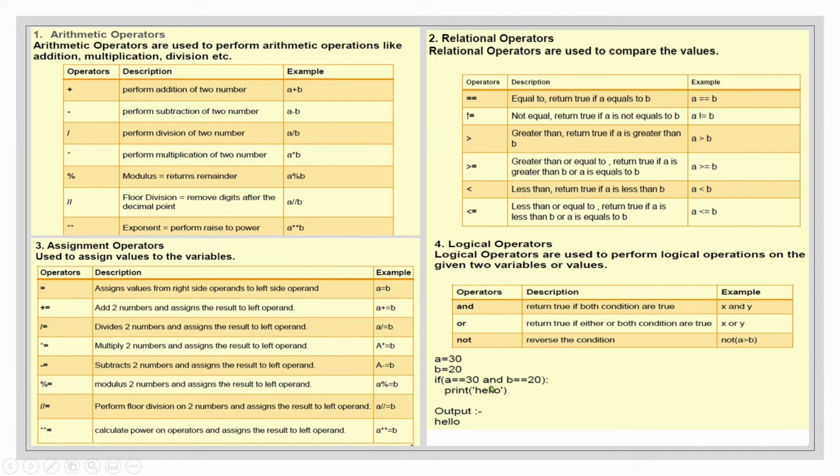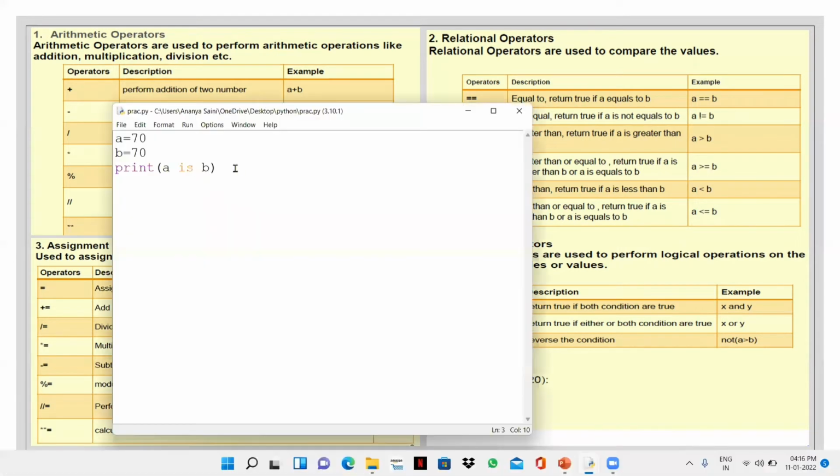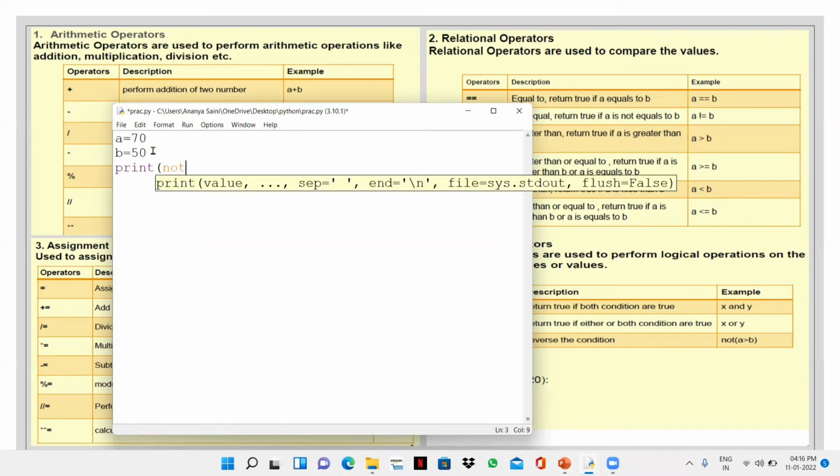Let's do an example of not also. If I write A is 70 and B is 50 and print not A greater than B.